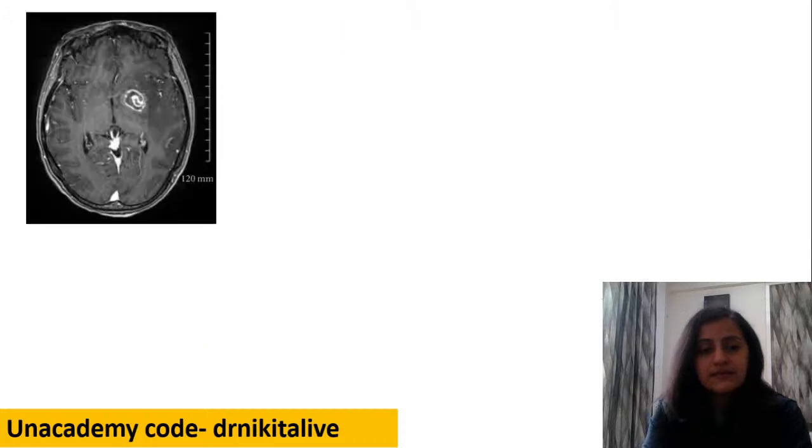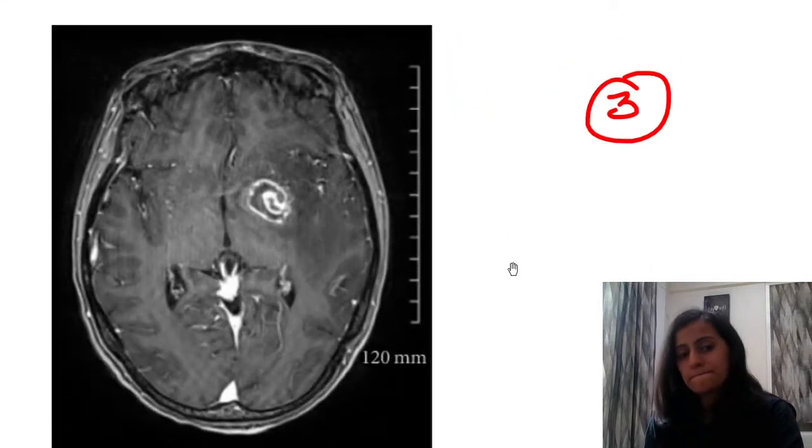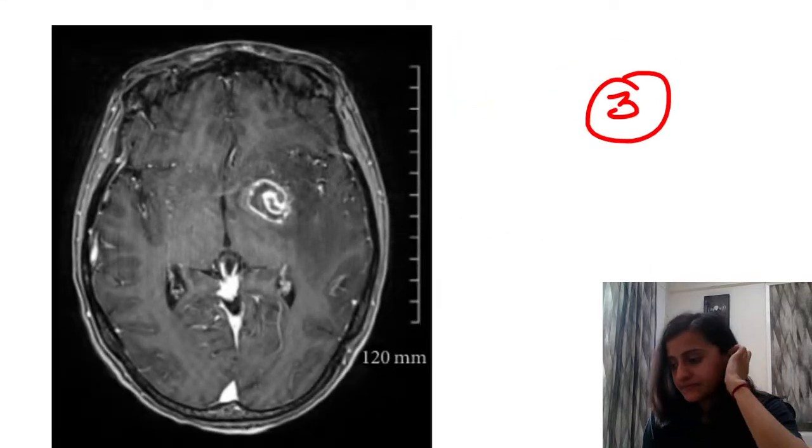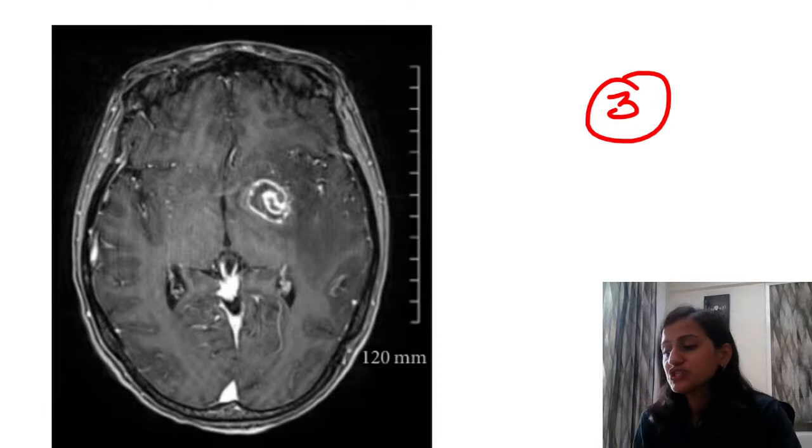Next one, identify this infection. This is the third infection here. What do you think is this infection here? If I give you a clue that this patient is an immunocompromised patient presenting with fever and seizures.